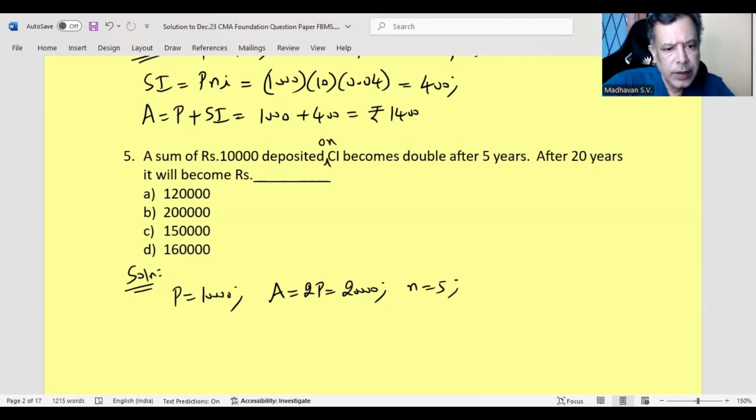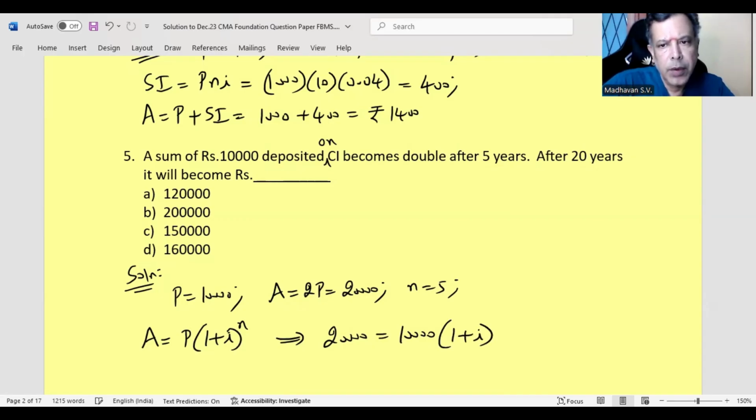So what is given? We know A is P times 1 plus I to the power of N. That is, 20,000 is equal to 10,000 times 1 plus I to the power of 5.